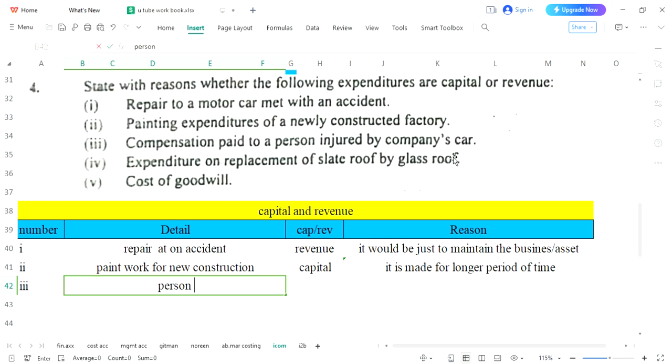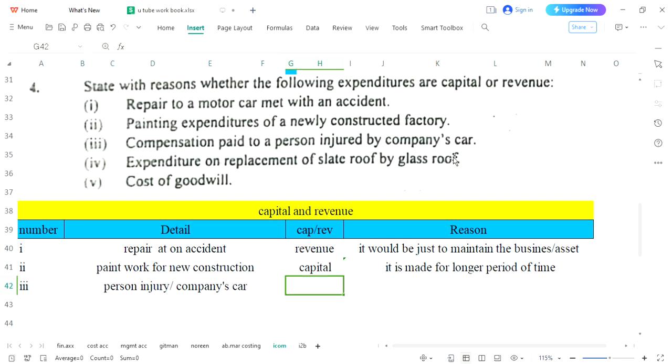Okay, person injuries, injury, and secondly it was the company's car. Now please understand, like in the previous question, we have realized that injuries and accidents are a routine thing. There is no guarantee that today there was an accident and tomorrow it won't happen. It is possible within a month 2 or 3 accidents, it may be possible within a year 2 or 3 accidents. So there is no fixing. It's not possible that once an accident has happened it won't happen for the next 10-15 years.